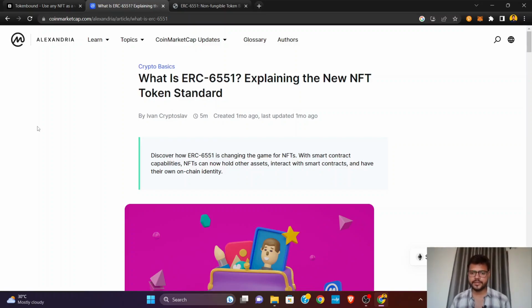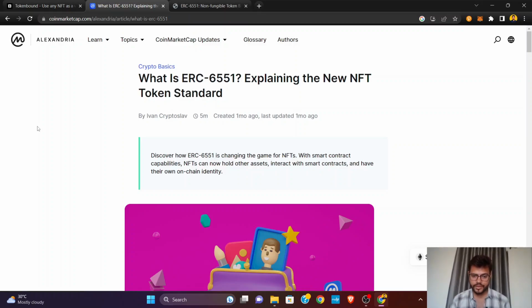It's just a smart contract, and it's going to be owned by an NFT token, because we're going to add modifiers on every function so that only the owner can call it, and we can check the owner of the NFT ID and put that modifier. So this is going to be a very simple smart contract, like ERC-4337 is very simple, and the ERC-6551 standard is also very simple, but it's going to make the NFT very powerful.